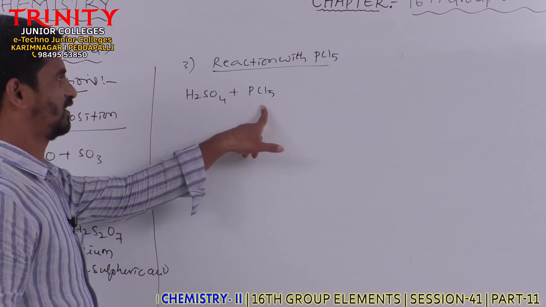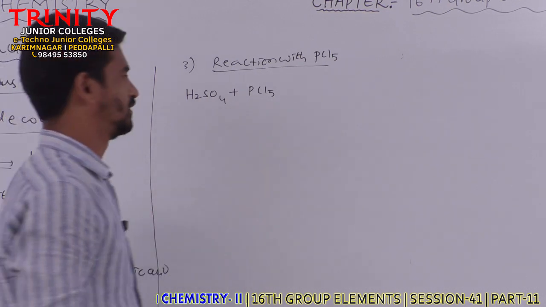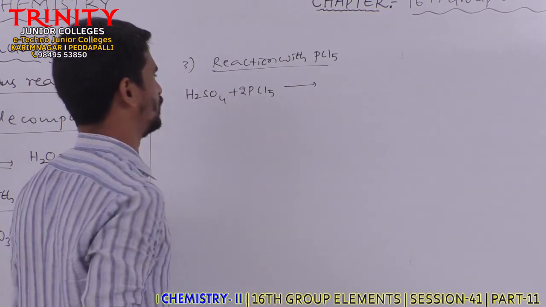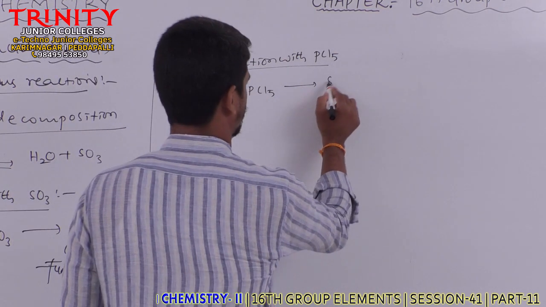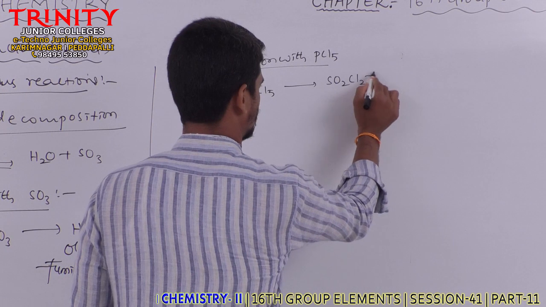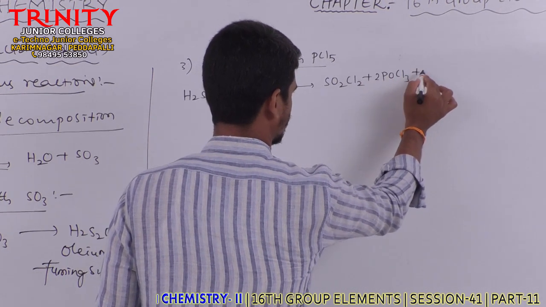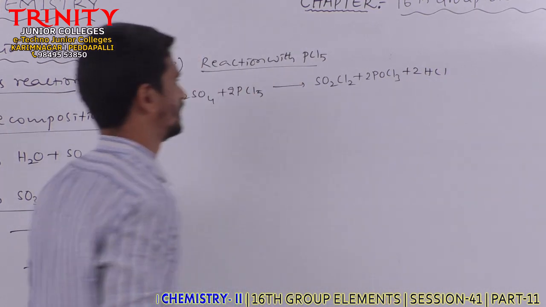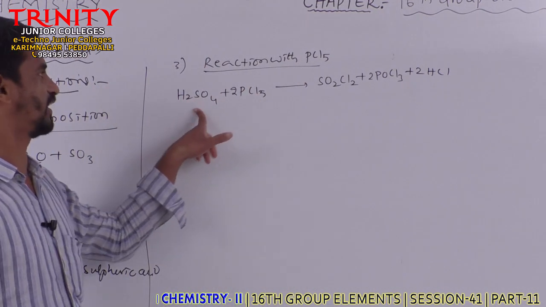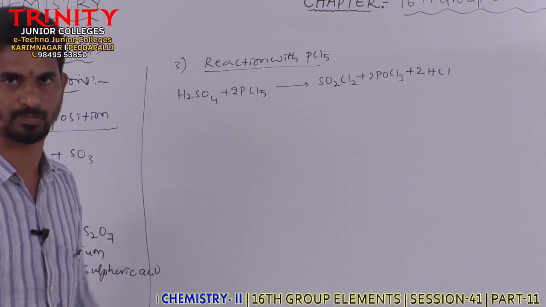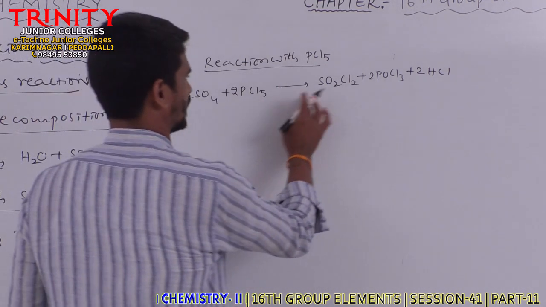Sulfuric acid reacts with PCl5 in 2 steps, means it reacts with 2 moles of PCl5 to form SO2Cl2 along with the formation of POCl3 and HCl. So sulfuric acid on reaction with PCl5, phosphorus pentachloride, gives SO2Cl2.